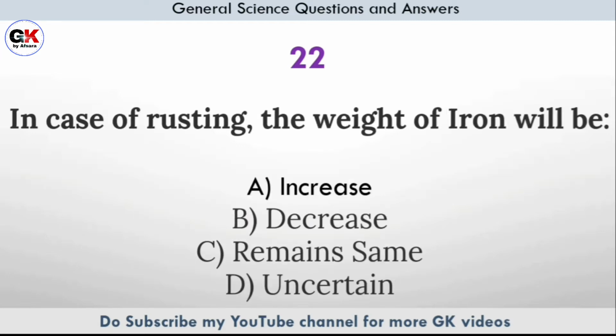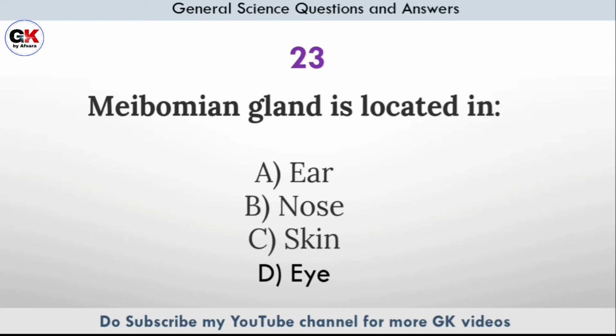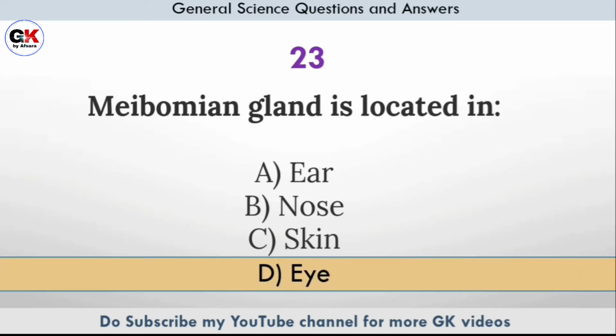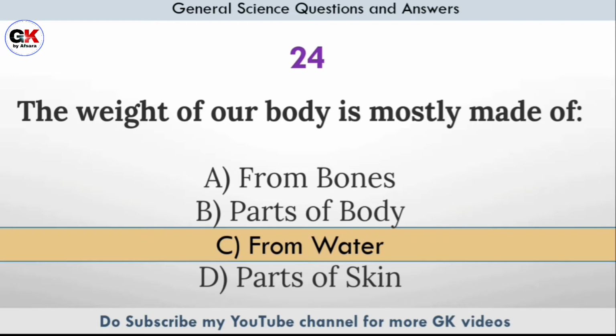In case of rusting, the weight of iron will be? Answer option A, increase. My Meibomian gland is located in? Answer option D, eye. The weight of our body is mostly made of? Answer option C, water.